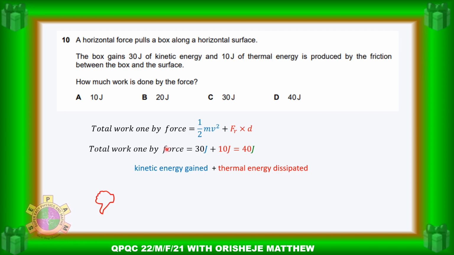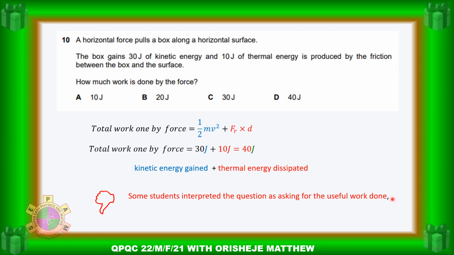Now, this is the reason why most students failed this question. Some students interpreted the question as if it is asking for the useful work done. If you are talking about the useful work done, you are talking about the kinetic energy, which is the 30 joule.